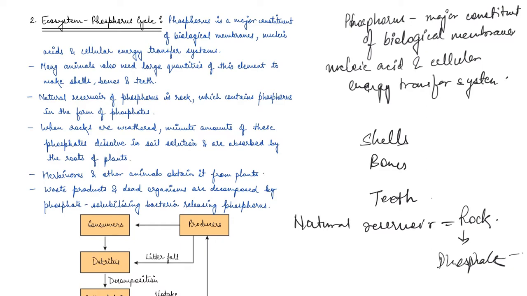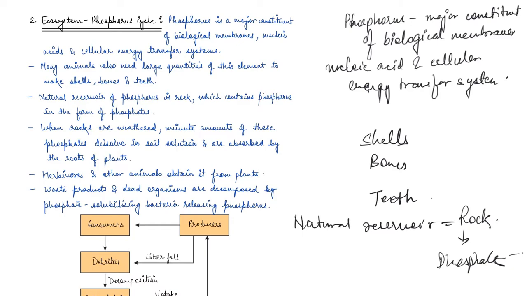So basically, like we saw in the last video during carbon cycle, where there is a major release of carbon through respiration, in phosphorus there is no respiratory release of phosphorus into the atmosphere, right? So that is a major difference between the phosphorus cycle and the carbon cycle.